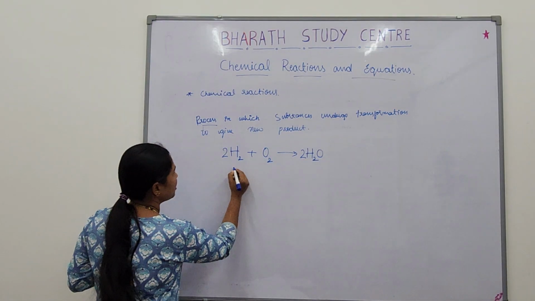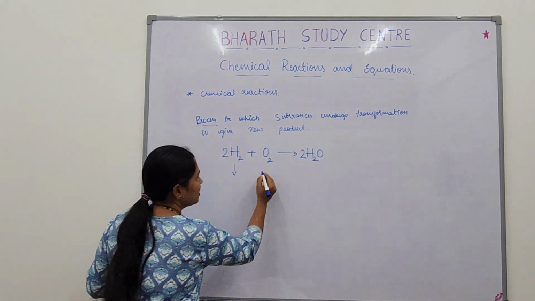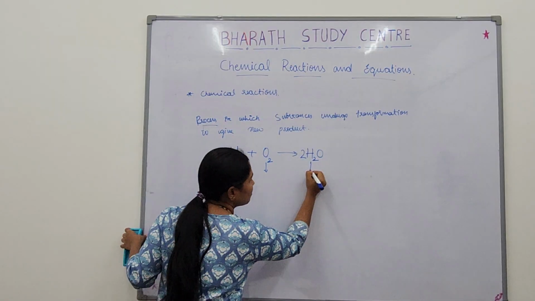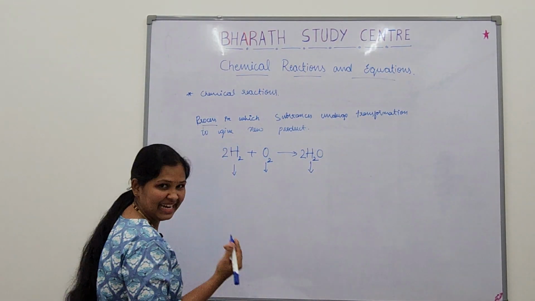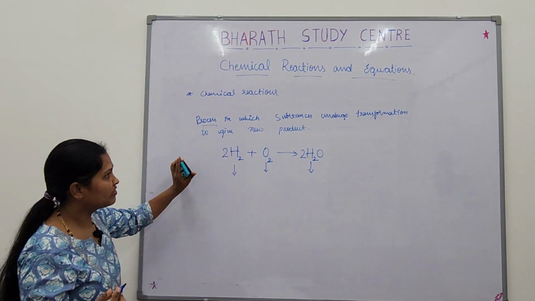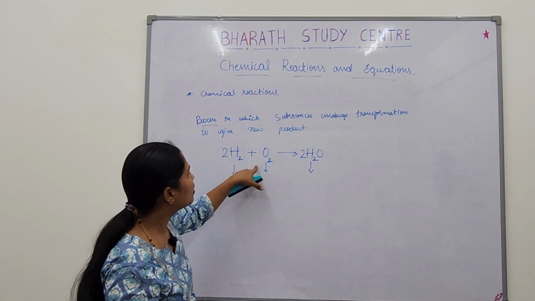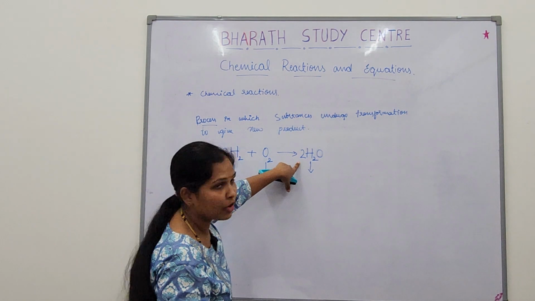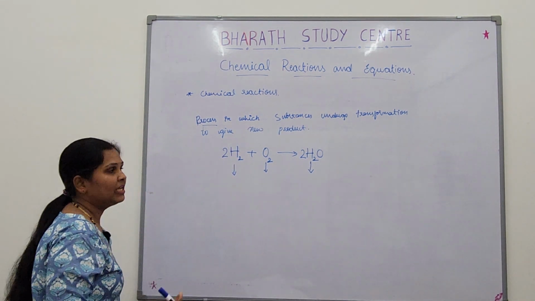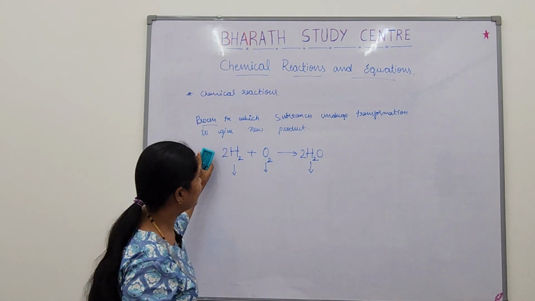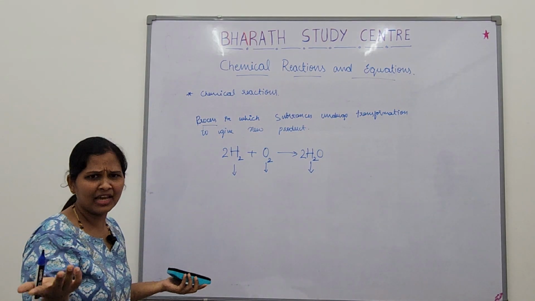The property of hydrogen is different. The property of oxygen is different. But the property of water is different. So, in a chemical reaction, this is a substance and this is a substance. Substances undergo transformation to give a new product. So, this is a chemical reaction. Reaction has taken place.